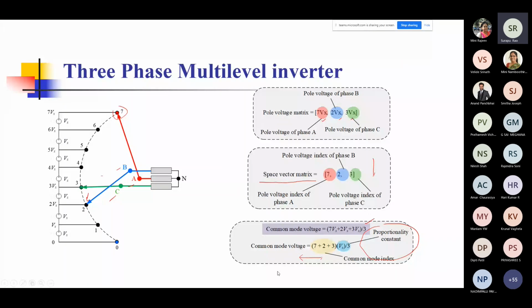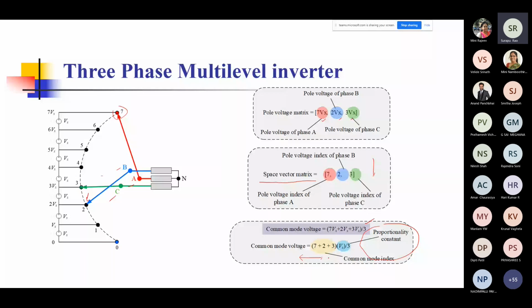Okay. Obviously, as you will be operating your inverter all the time, these arrows, their locations, will keep changing. As you go to the various space vectors, as you switch your inverter, you will go to various locations all the time. And basically your common mode voltage will keep on varying. So this is only for this particular specific case that I have shown on the left side.